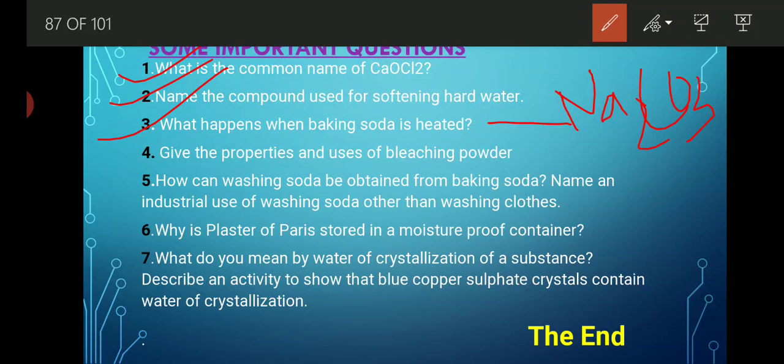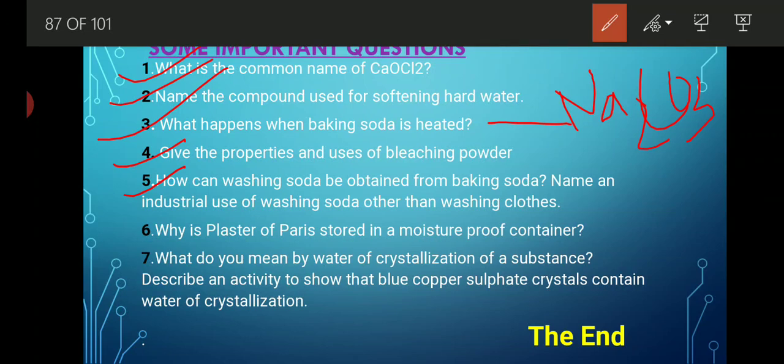Give properties and uses of bleaching powder. We already know that bleaching powder has a pale yellow color. It is an amorphous powdered solid having a specific smell. It shows an exothermic reaction when treated with water. Uses: it is used as a disinfectant. Likewise, we already discussed many uses.